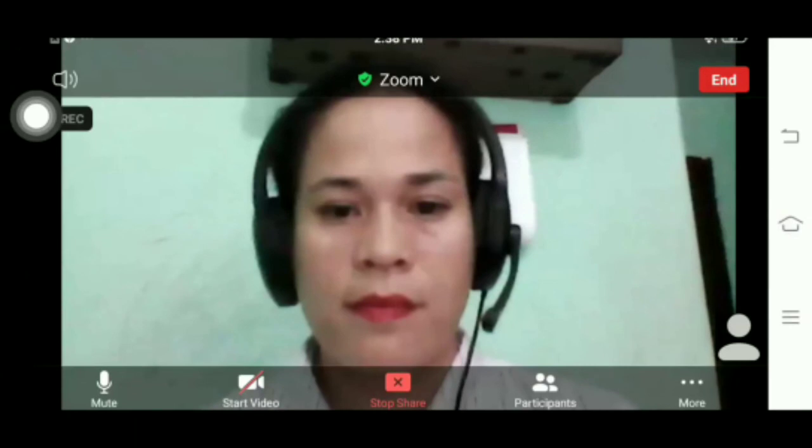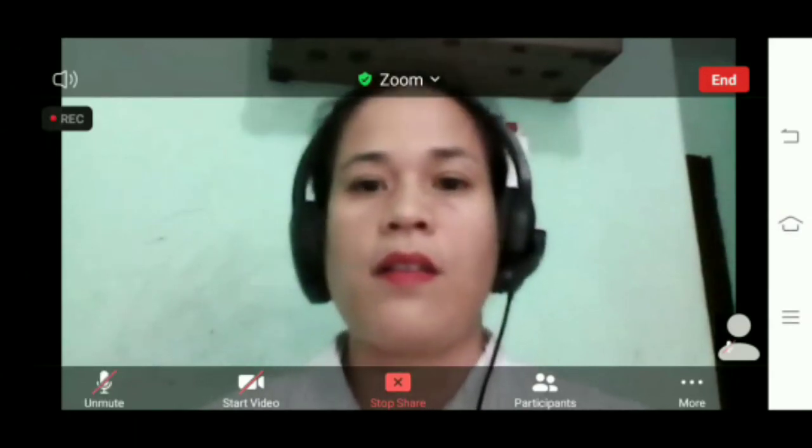This is what I got in our house. This is a door. It is a type of rectangle shape because it has four sides. Okay. Thank you, Shira. Do you have anything? None po. Okay. Thank you so much for the great job you have done.